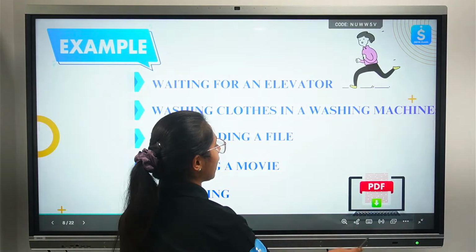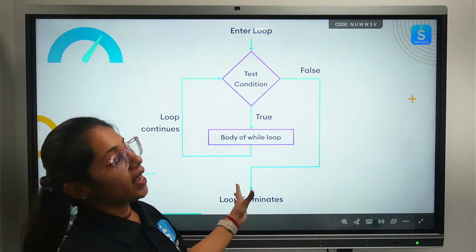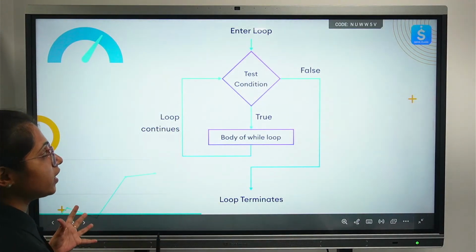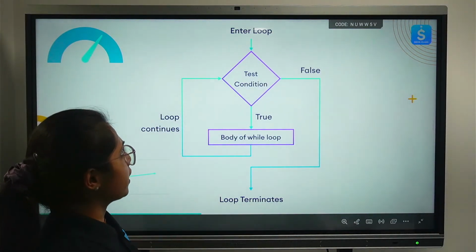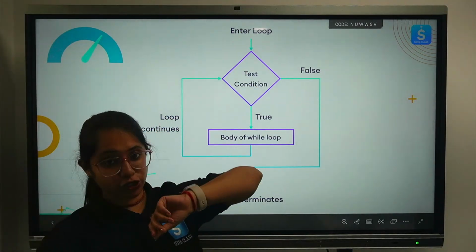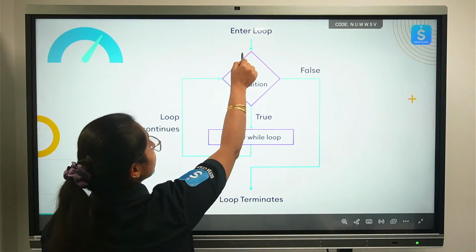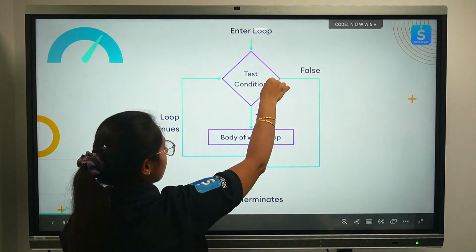Now let's see how to use this loop in programming. First of all, we'll understand this with a good flow chart. Whenever you give a condition, it will enter the loop. If you look here, it will enter the loop and test the condition.